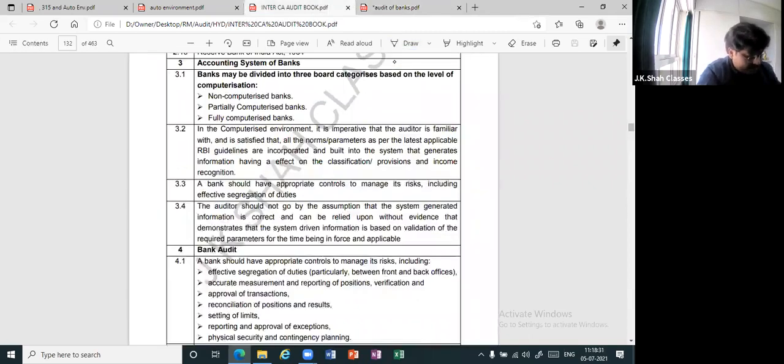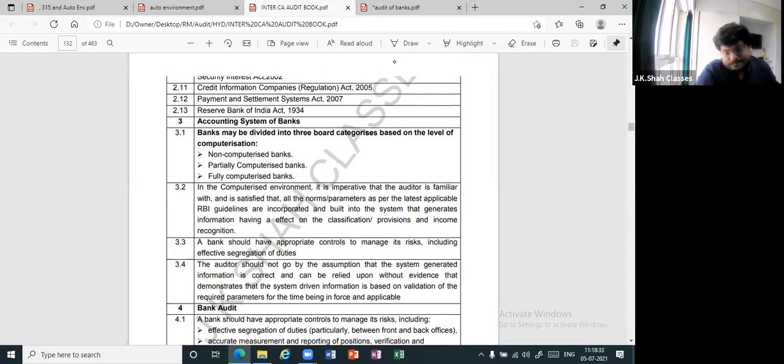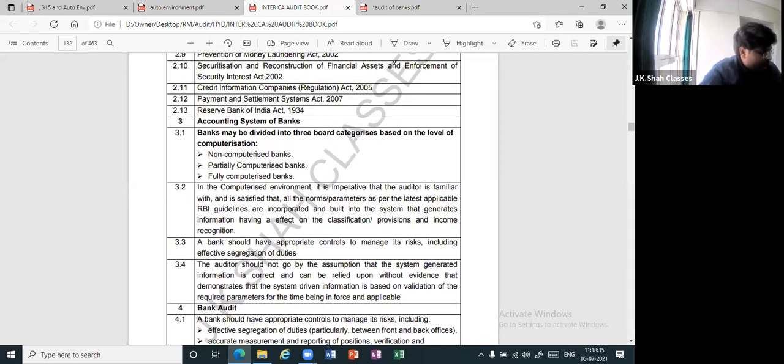Come to the textbook. What I wanted to come to is this accounting system of the banks.